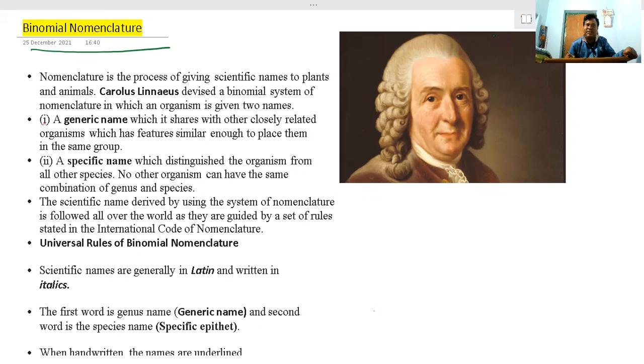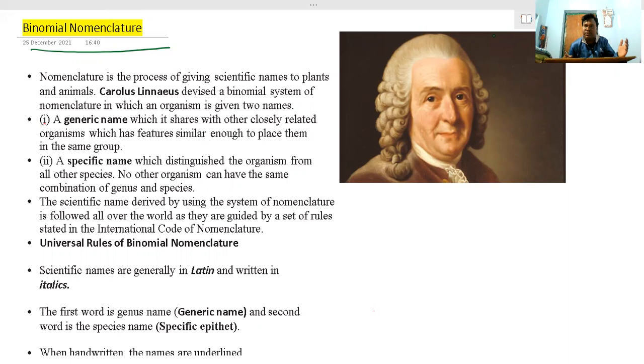In today's class we are going to study binomial nomenclature. Let us see what is meant by binomial nomenclature, what rules and regulations are present, and who proposed it. In the last class, we discussed the identification and naming of organisms, how organisms can be classified, and the need for classification. In this class, we are studying binomial nomenclature.